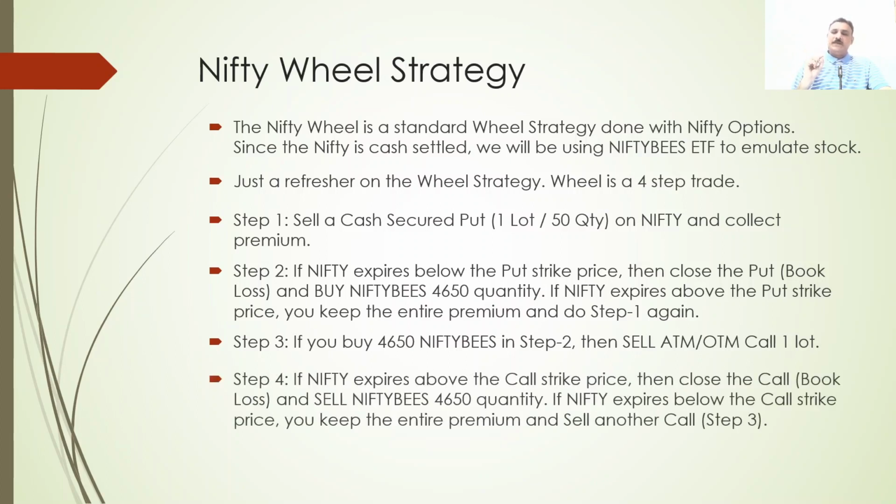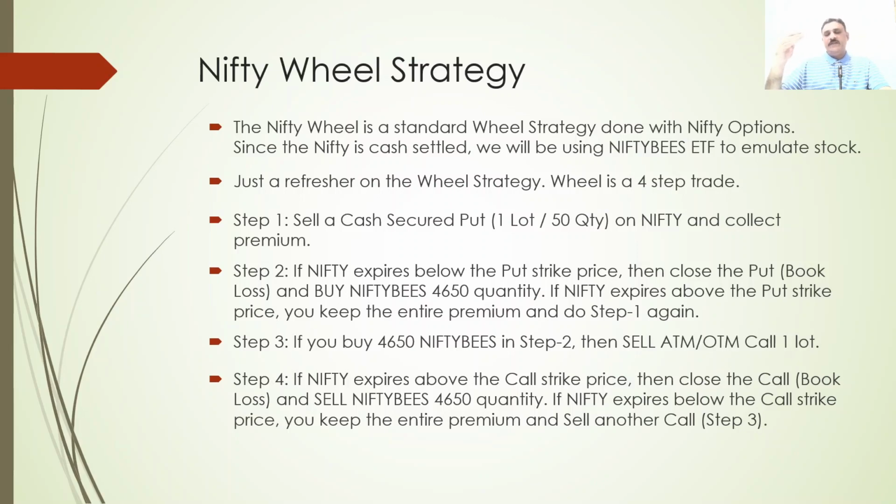Step 4, if the Nifty expires above your call sell strike, means you sold like 17,400, you sold the call. Nifty was at 17,200, you went and sold an out of the money call of 17,400, market went up. So market went to 17,500. So your call is 100 points in the money. You sold 17,400, right?